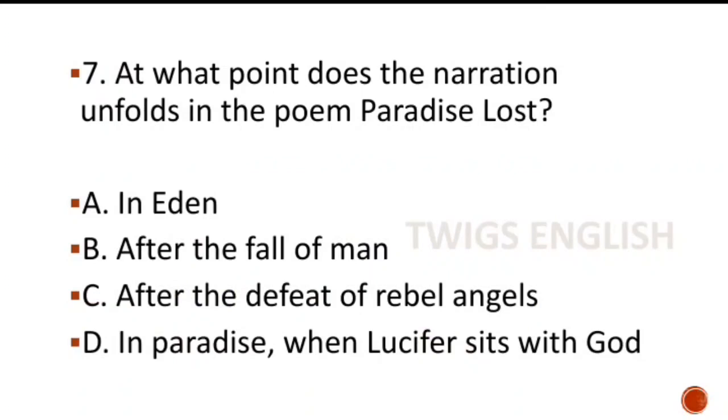Next, at what point does the narration unfold in the poem Paradise Lost? Options are in Eden, after the fall of man, after the defeat of rebel angels, in paradise when Lucifer sits with God. Here the right answer is option C, after the defeat of rebels.